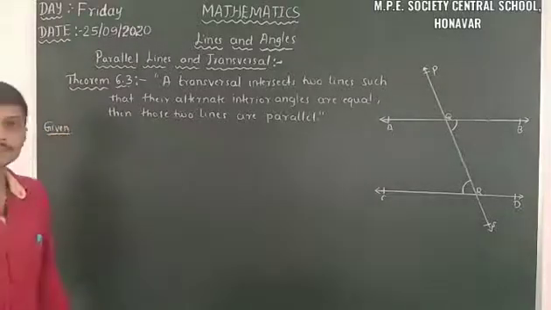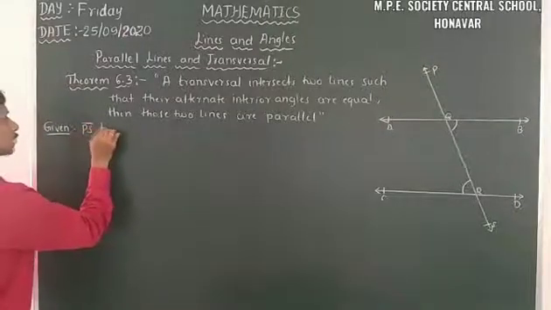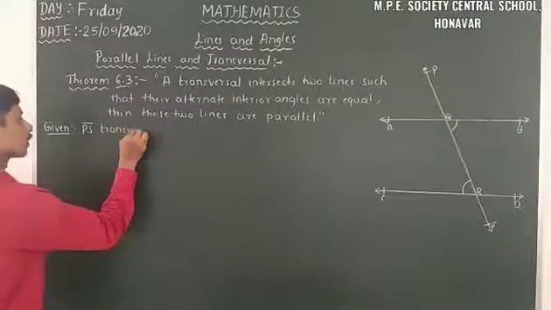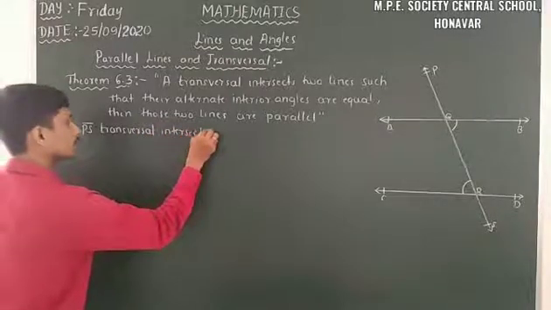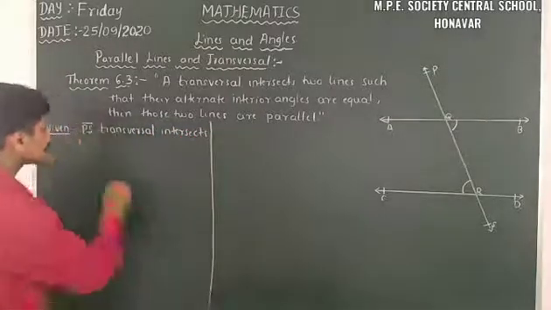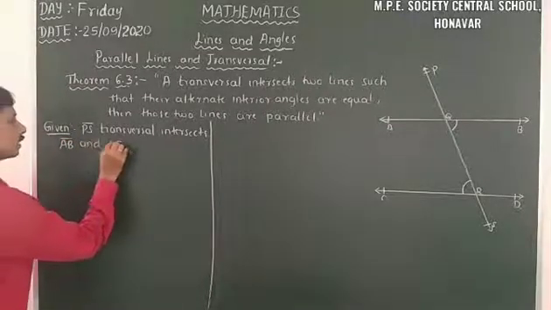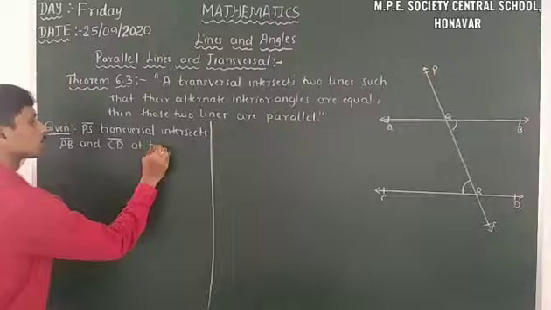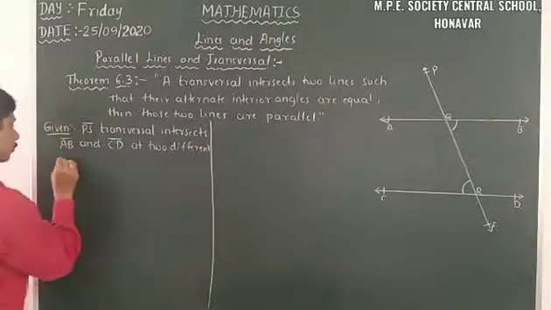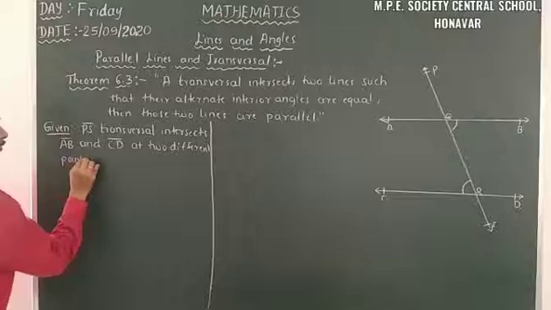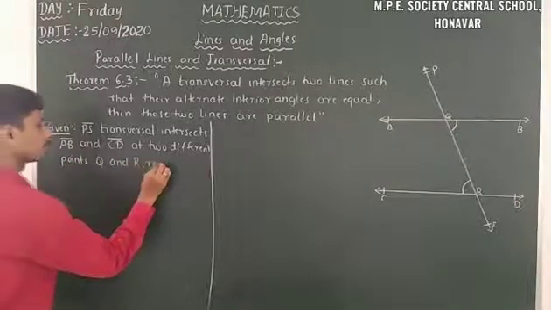A transversal PS intersects AB and CD at two different points Q and R respectively.